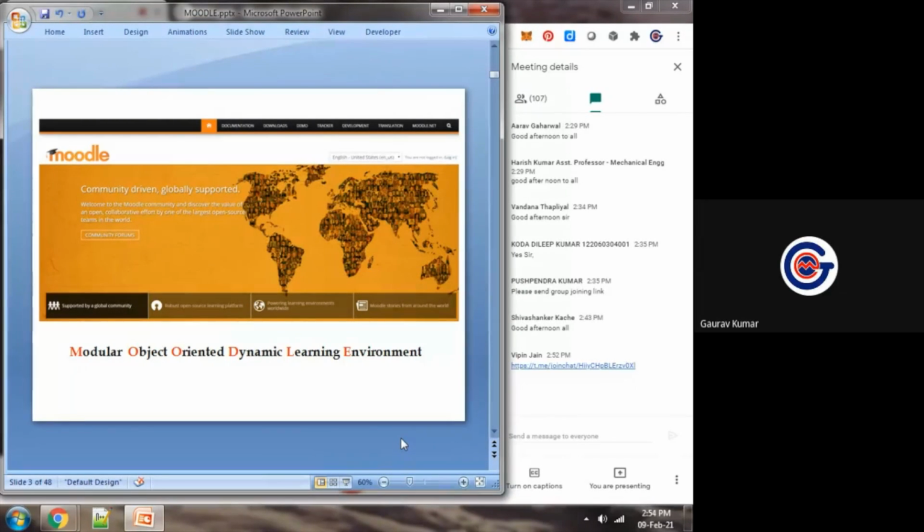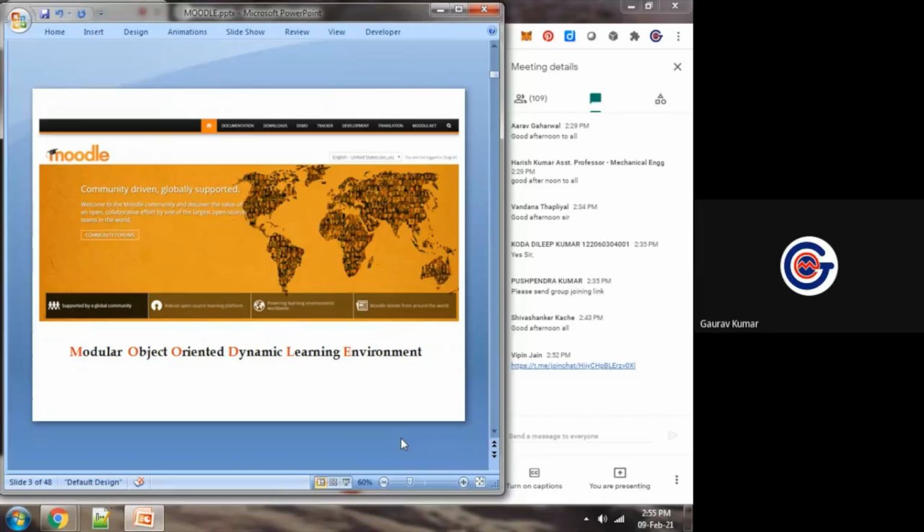Even high profile, top level higher educational institutes in India, including IITs, IIMs, are also using this platform for teaching and learning activities. And each and everything that we need in academia is available. All those features are available in Moodle LMS.